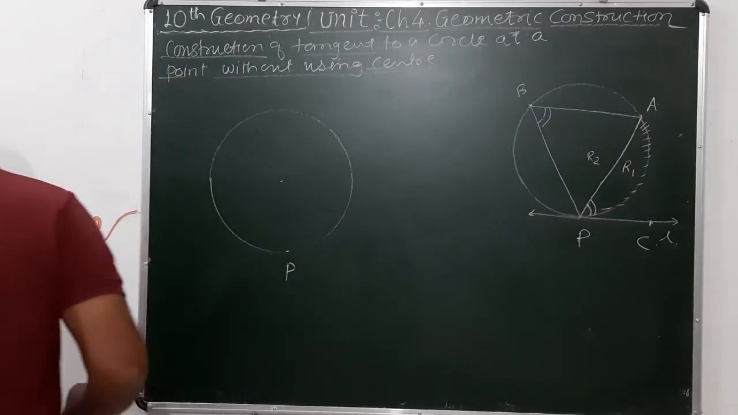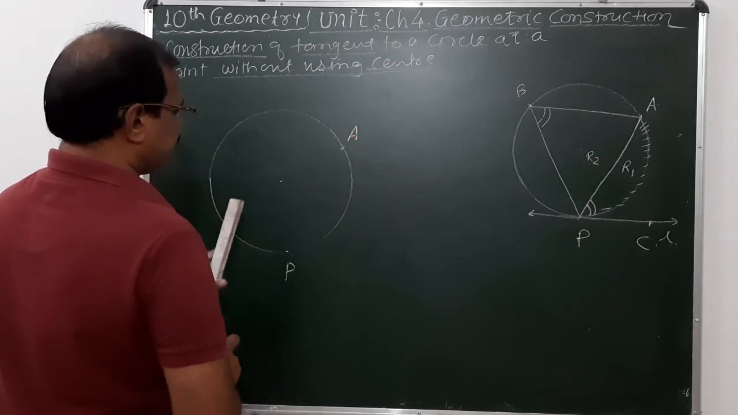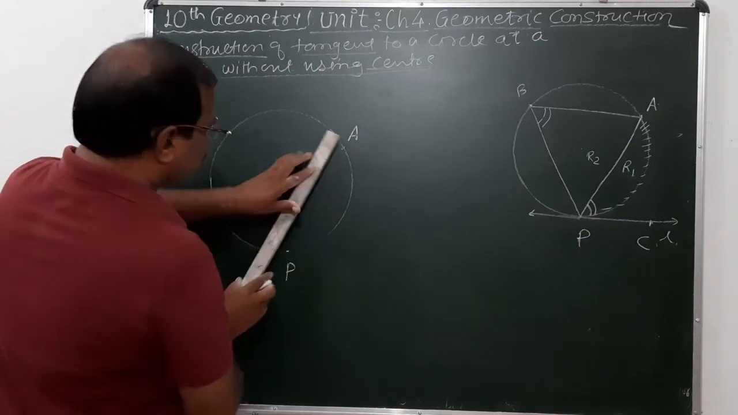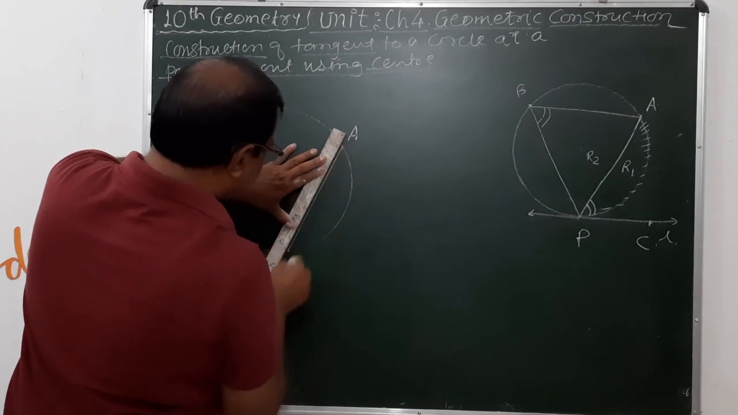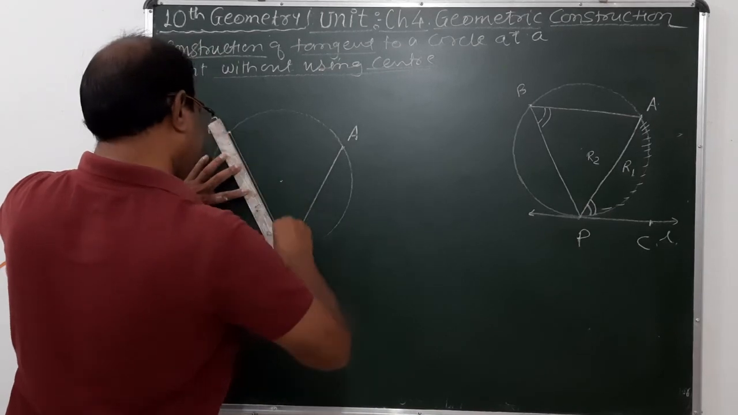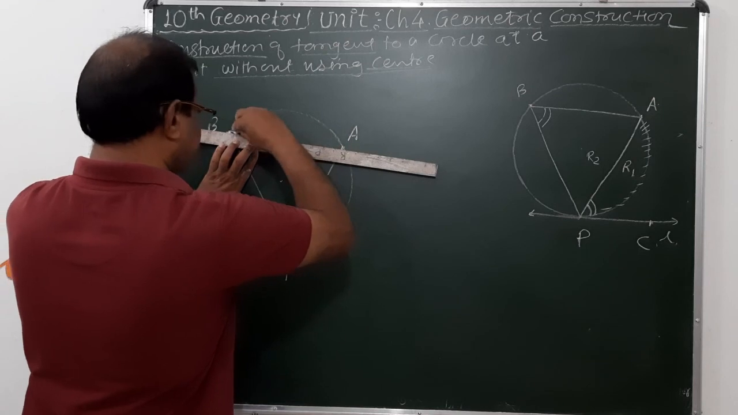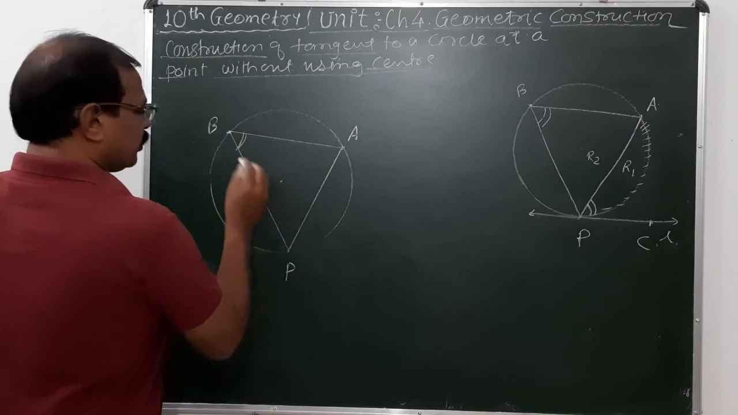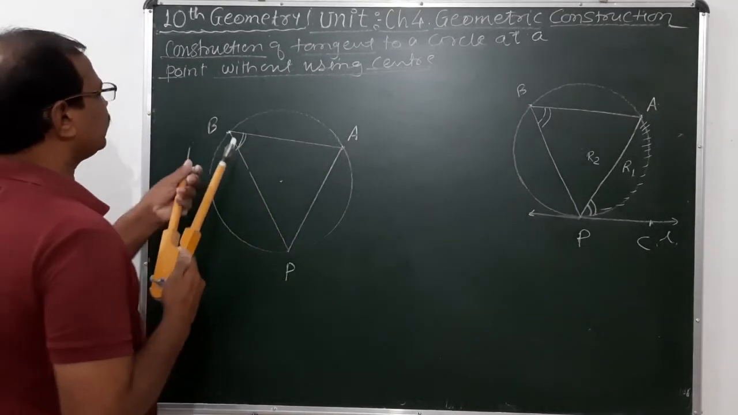What to do? We have to take any point A here, and suppose another point is B here. You just join this point PA, PB and chord AB here. Actually these are the three chords. Now here this angle is congruent to this angle here. Okay. Now what to do here? We have to draw the angle, congruent angle here.